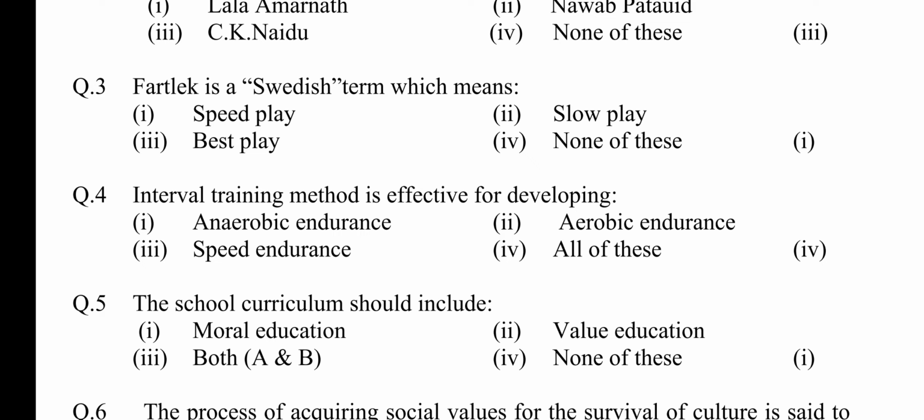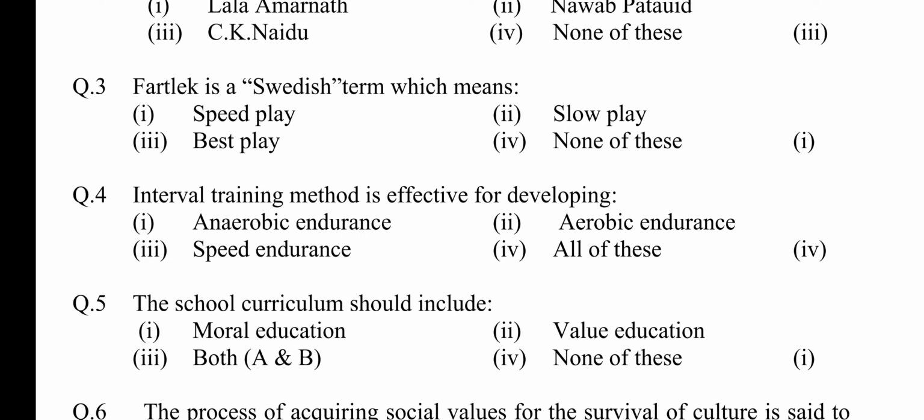Question number 4. Interval training method is effective for developing option first anaerobic endurance, second aerobic endurance, third speed endurance, fourth all of these. Answer is option fourth all of these.